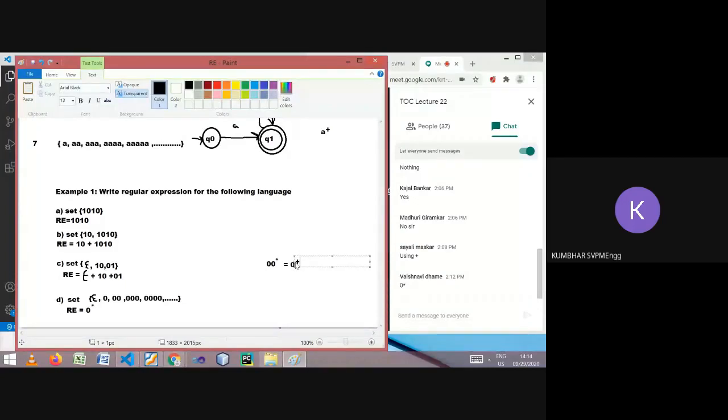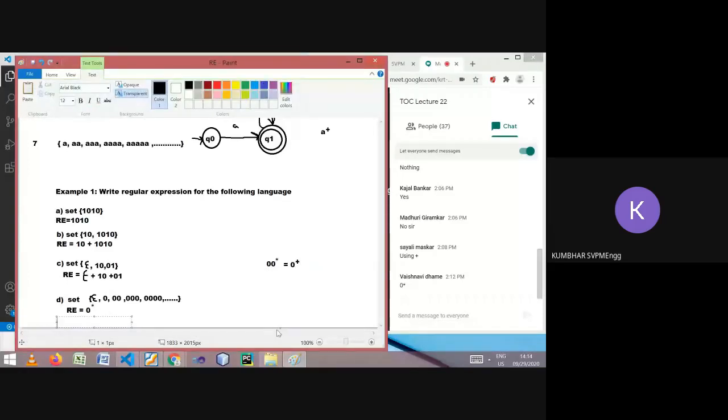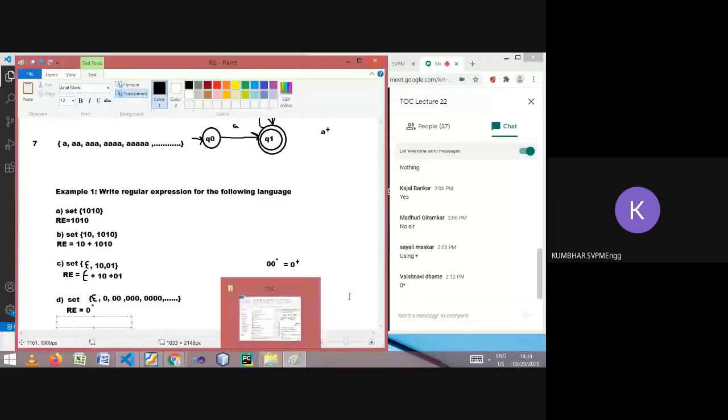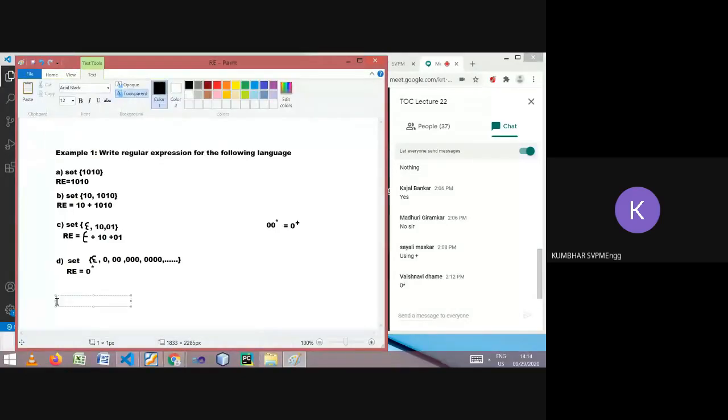Okay, so in these examples we have seen that if the language is given, you are asked to write the regular expression. Correct? Now we check the second category. If the reverse is given, that is, the language is given, we have seen that the set has been given. They have given all the possible sets. Now if the language is represented in words, then how do we go about it?